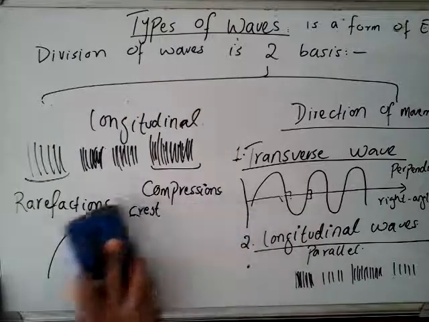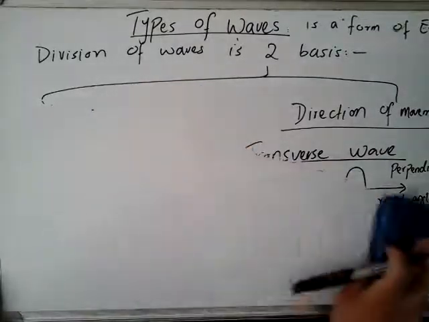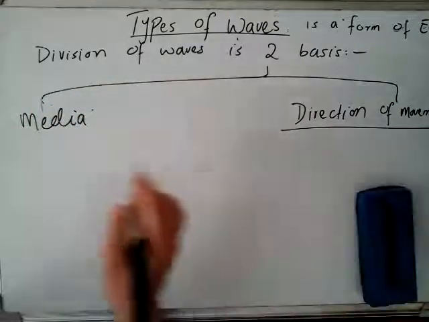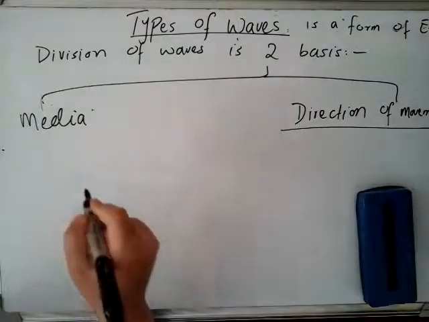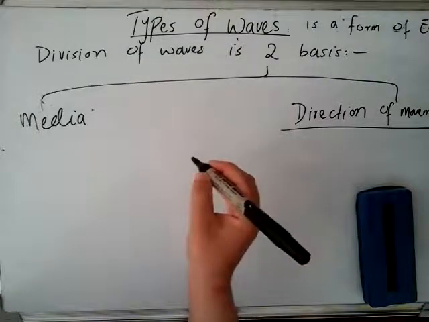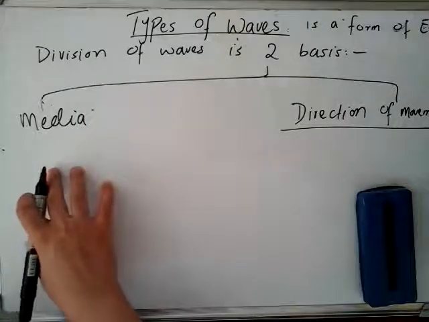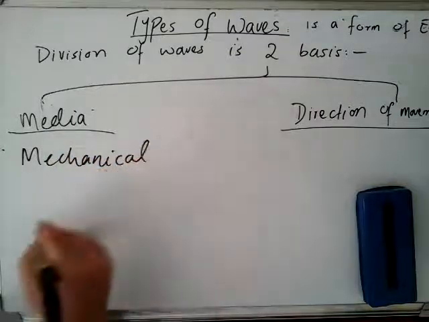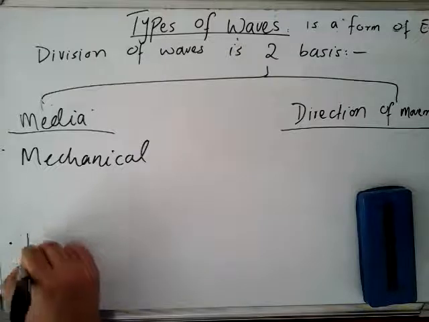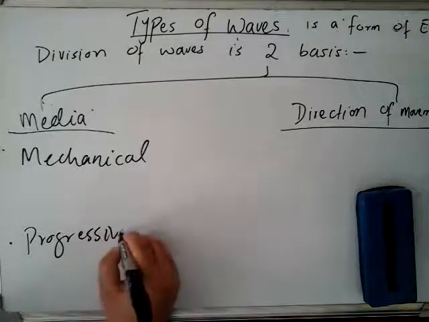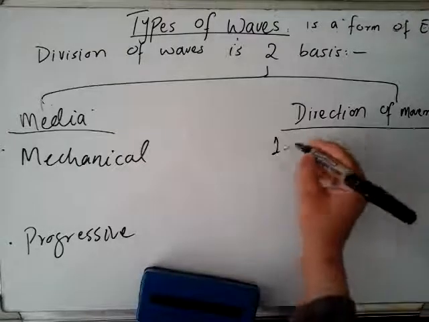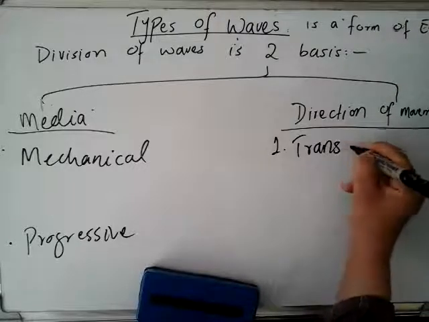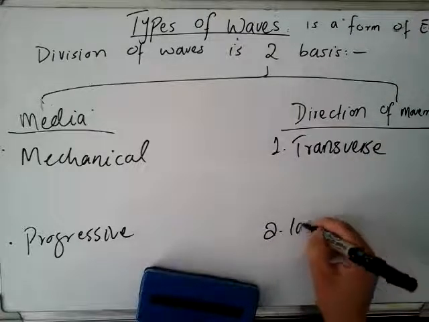Another important point related to waves is that I told you earlier that waves are divided on the basis of medium and direction. Sometimes there are waves that can be transverse and can be mechanical waves as well. So this is mechanical and this is progressive waves, and here transverse and longitudinal.